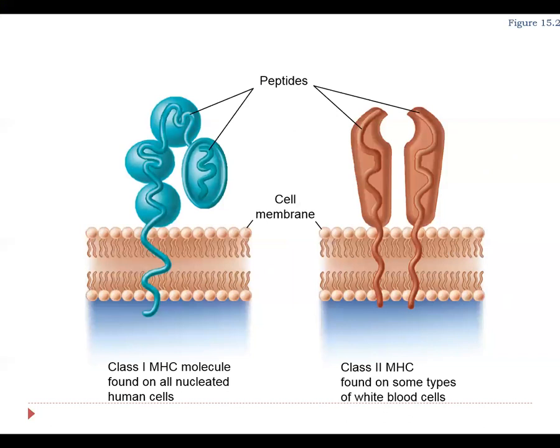You can see that the class 2 MHC is going to have kind of a cup shape at the top. That cup shape, or that hole at the top, is actually the location of the presentation that occurs with the MHC2. There's a presentation of processed antigen that occurs between MHC2 and T helper. And that opening is specifically going to be where that occurs. You can see that the shape of this protein is very much lined up to play a role in that.